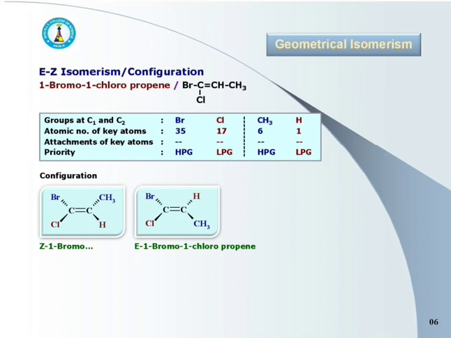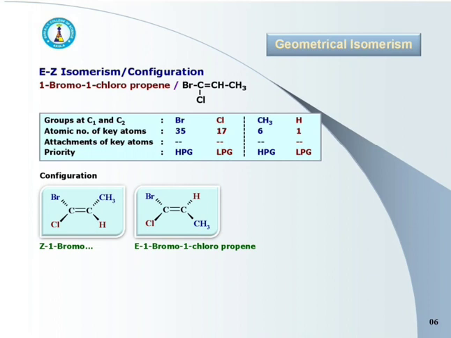At C2, carbon of CH3 has higher atomic number than hydrogen. So CH3 is the higher priority group, while hydrogen is the lower priority group. That is, CH3 is HPG, higher priority group, and hydrogen is LPG, that is lower priority group.